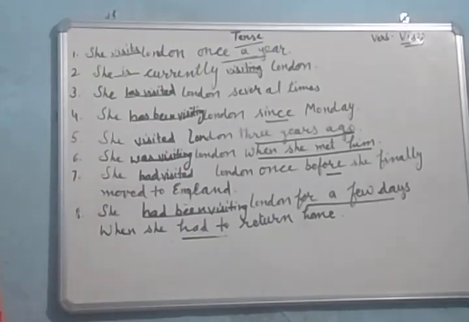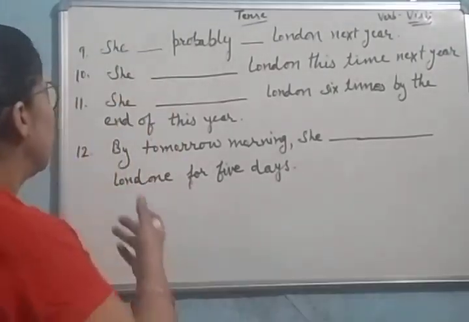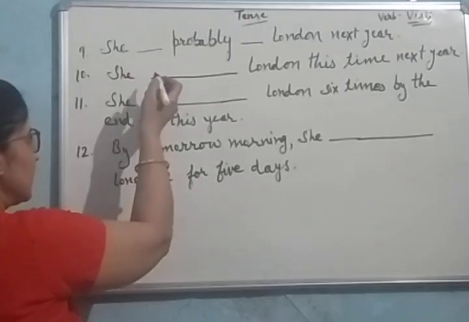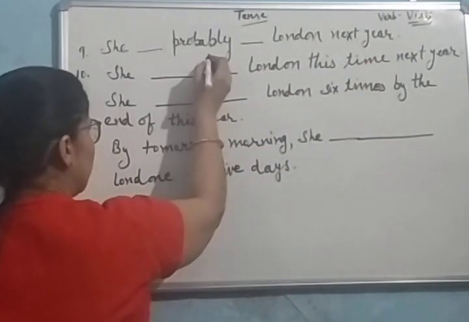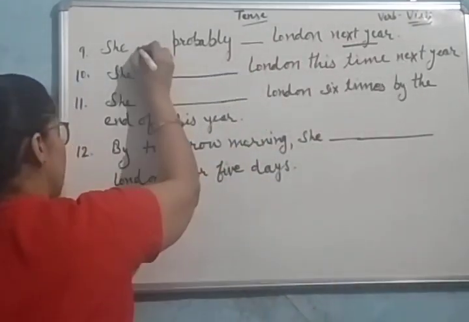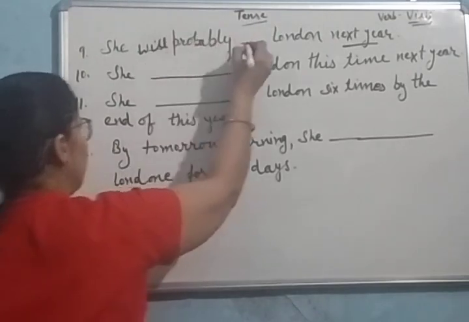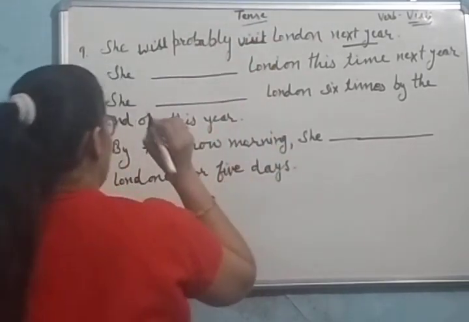Now let us discuss future tense. Next nine sentences. She dash probably dash London next year. Probably next year is showing that it is future tense. She will probably visit London next year.